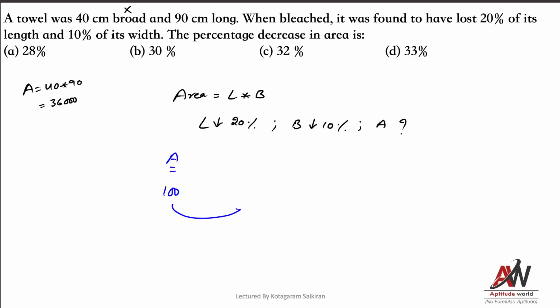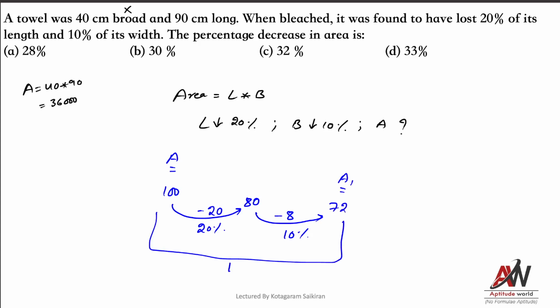Length decreased, no? So decreased 20%, so 20% is minus 20. So you'll have 80. Again, breadth decreased how much? 10%. So 10% is minus 8. So final area would be 72. So now from here to here, how much it decreased?